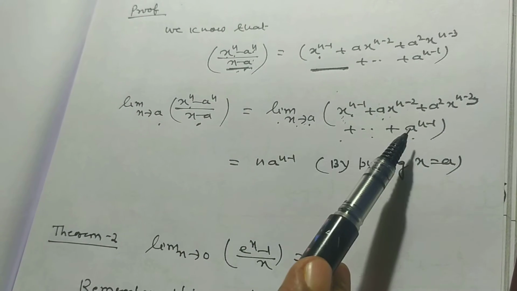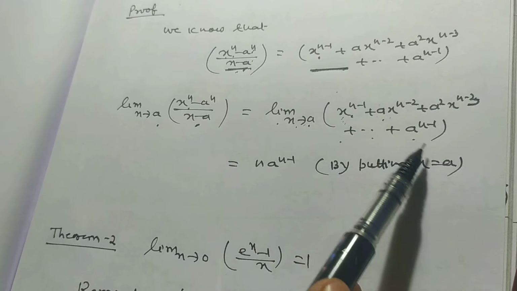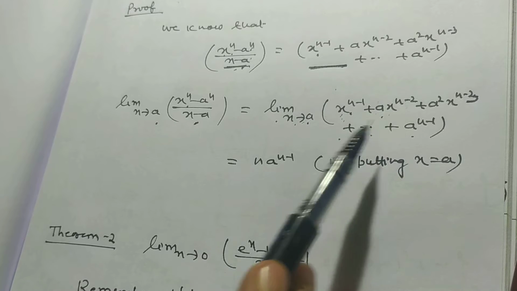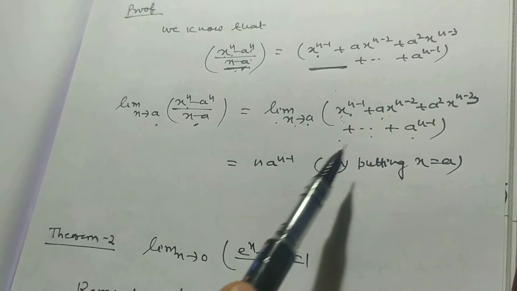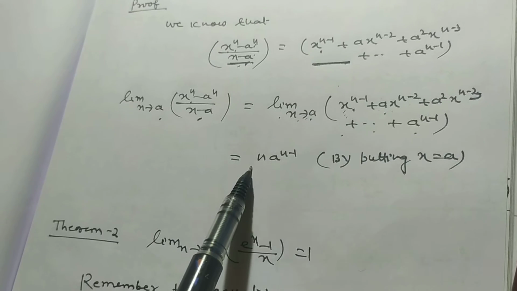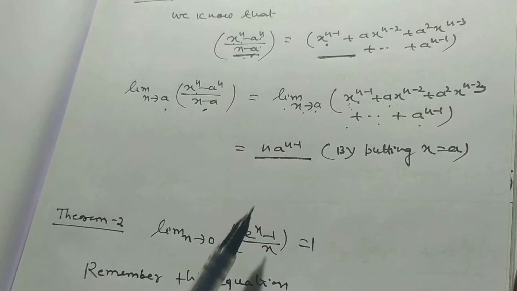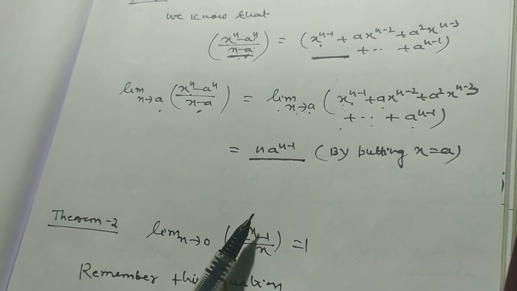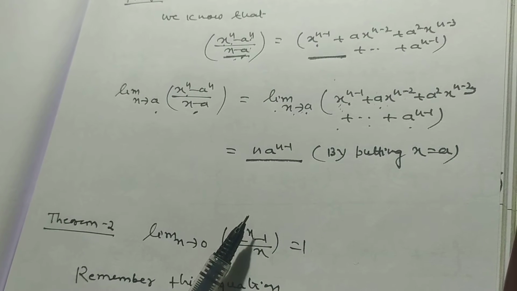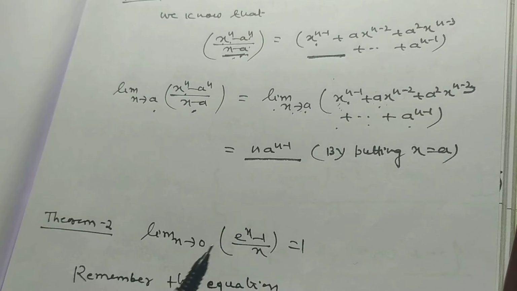So you can verify the value of each term after putting x is equal to a to the power n minus 1. So a to the power n minus 1 is added to itself n times, then its value will be n into a to the power n minus 1. So my dear students, the proof is very easy. You must remember the result also.